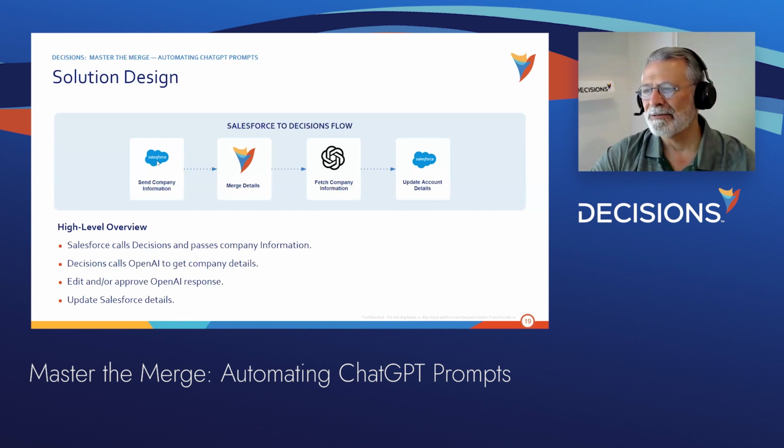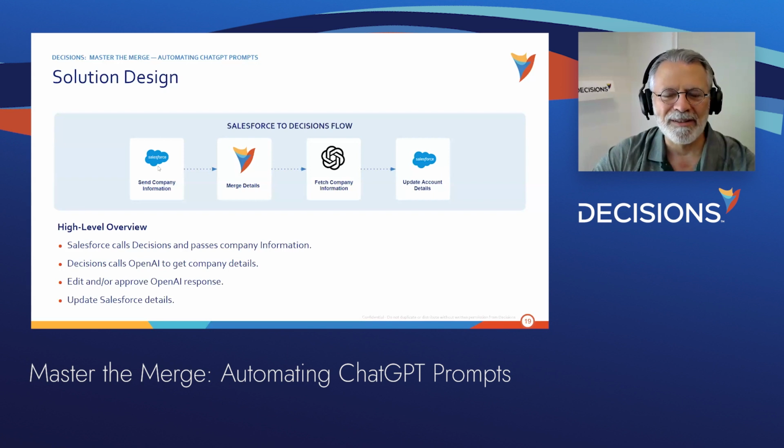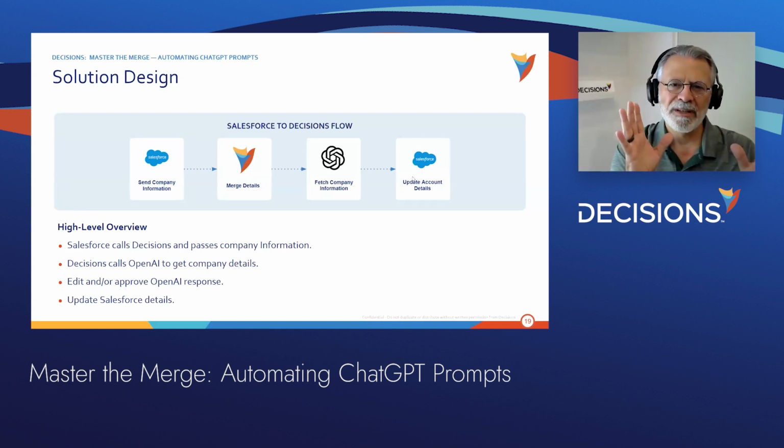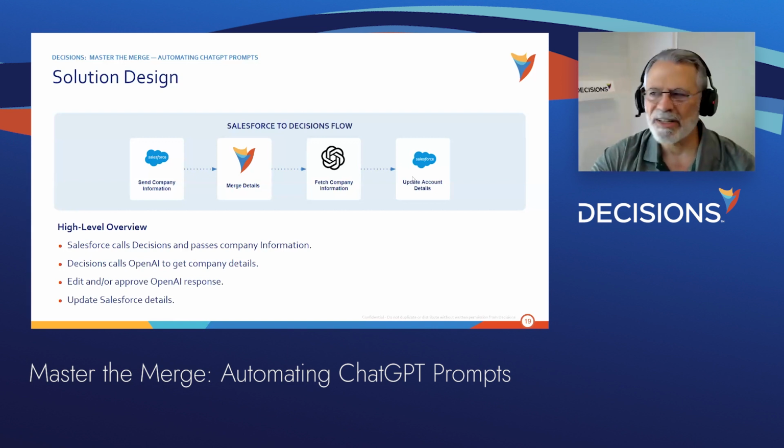But what Derek's going to show you is that within Salesforce, he's built a little flow to click a button in Salesforce, which talks to Decisions, grabs information about the company, sends it out to ChatGPT to get a better explanation of what that company does, and then gives the user the option to update it or not. So we're showing Salesforce integration, OpenAI integration, and the updating of records in Salesforce. So that's the high-level overview.